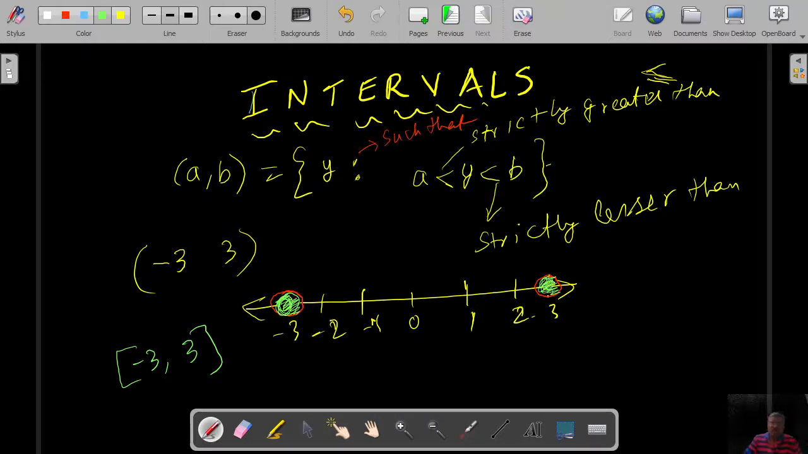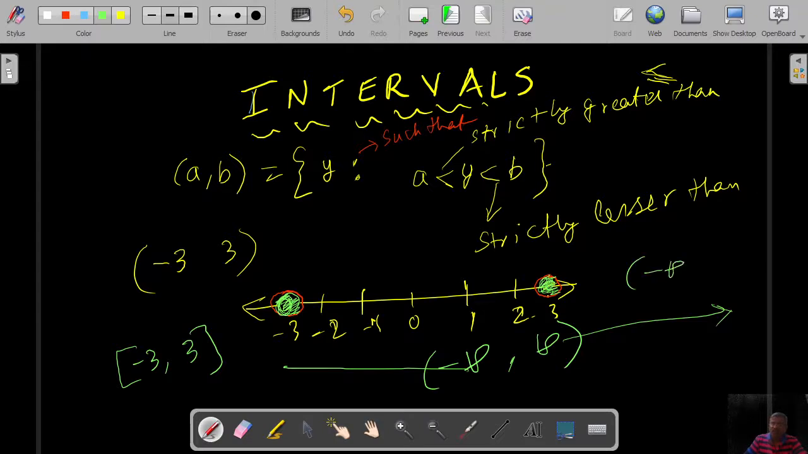In this manner we can write the real numbers like this, minus infinity and plus infinity. It's an open interval, a double open interval. On the left side we can take infinite elements, on the right side also we can take infinite elements. They all contain real numbers. So real numbers in short we can say minus infinity comma infinity under open interval.